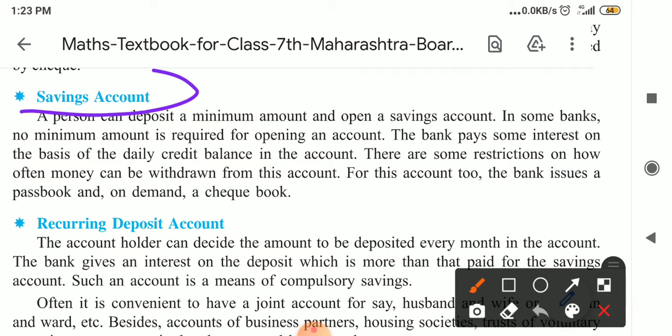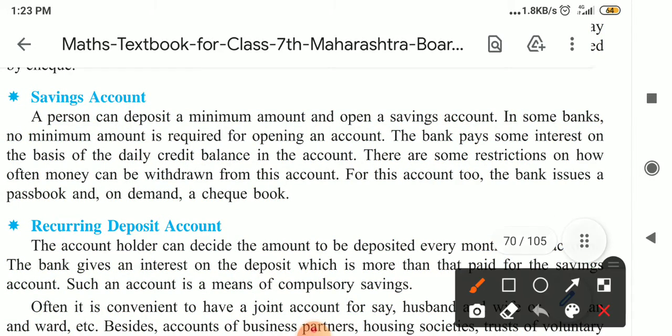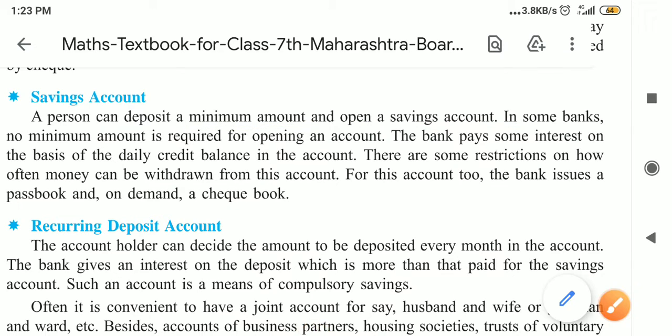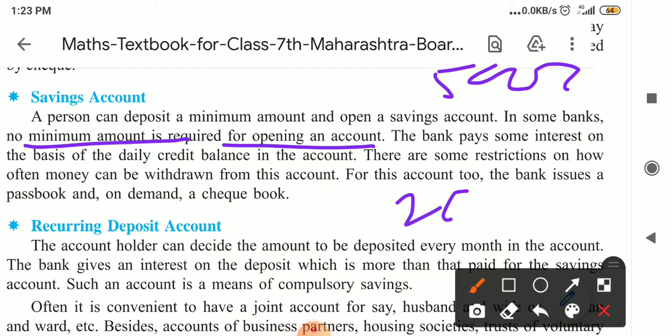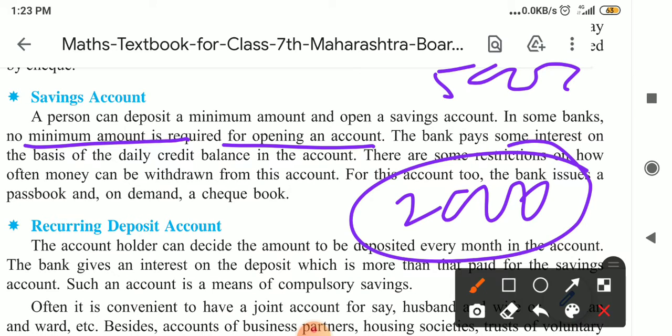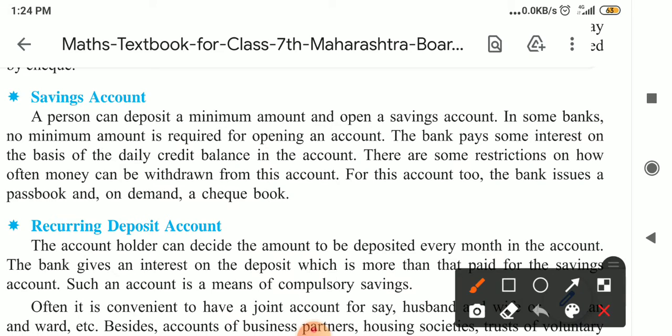The second account is the savings account. In a savings account, a person can deposit a minimum amount and open the account. There must be a minimum balance in that account. In some banks, the minimum amount required for opening an account may be 500 rupees. If you want a checkbook, then a minimum balance of 2000 rupees must be in the account. These types of conditions are given by the bank to its customers, and then we can open this savings account.